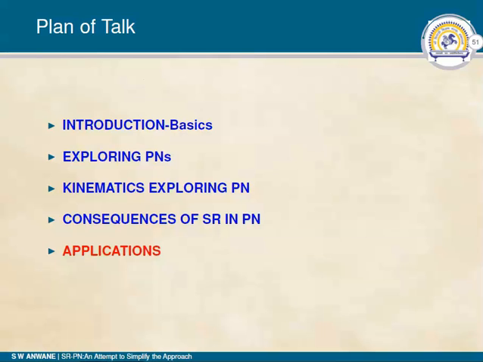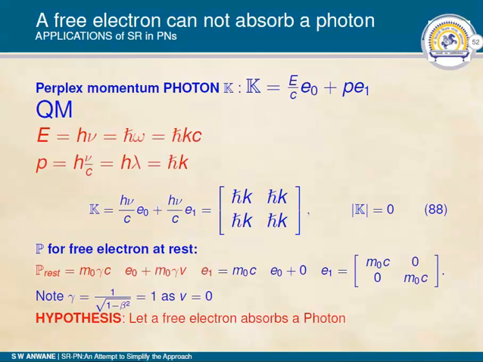Now friends, we are in the last quarter of our discussion wherein we are going to deal with interesting applications. In quantum mechanics, we have exercised this application that a free electron cannot absorb a photon. Now here I want to mention that if you want to express the perplex momentum of a photon, we are going to use a letter K, and that K is equal to E by C E0 plus P E1. The ordered pair is E upon C and P.